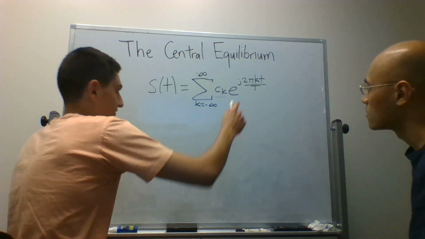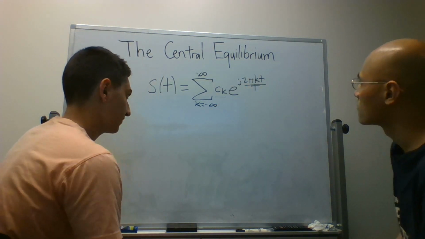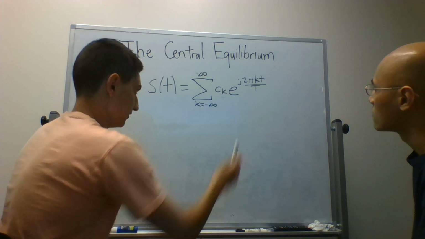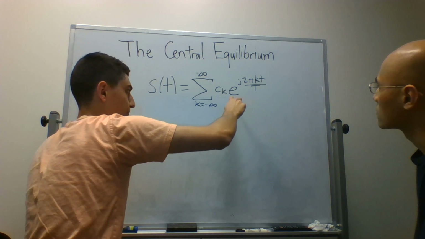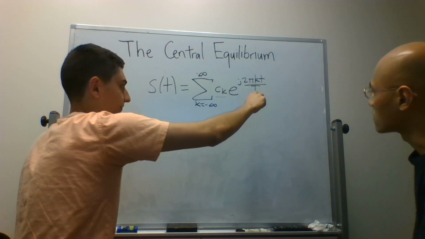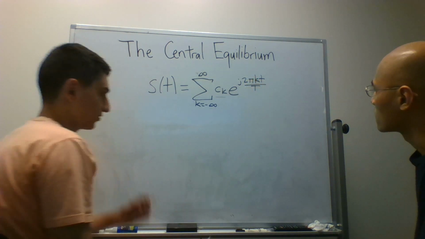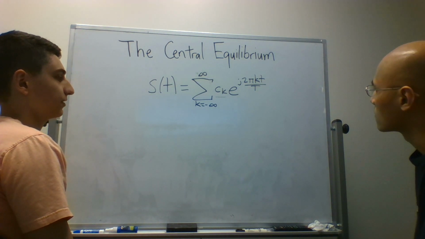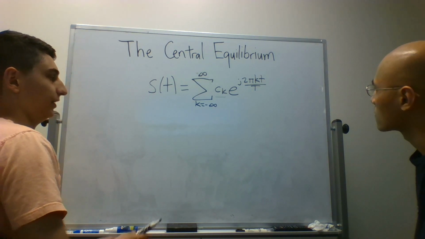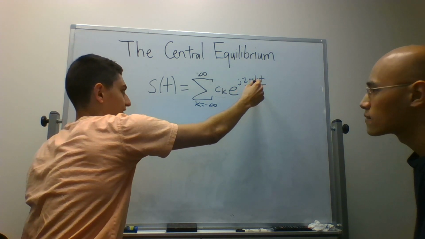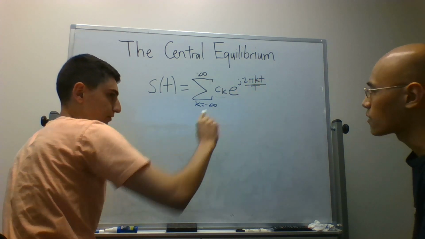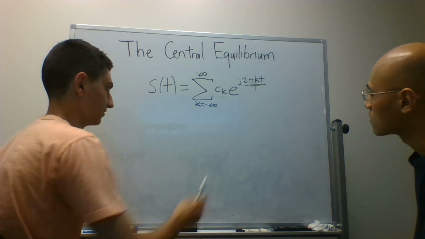This j is what we talked about, the square root of negative 1. And this comes from Euler's identity, because this really breaks up into sines and cosines. This 2 pi is just nice to have because, I don't know how much physics you remember, but it just makes it so that the frequency is 1 over big T. So don't worry too much about it. It just makes the math nicer.